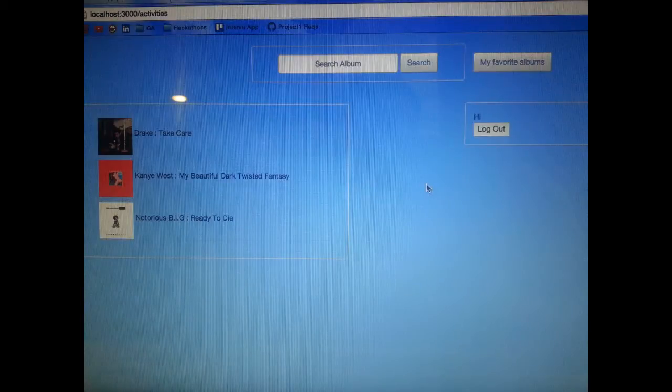After a user signs in, this is the page that is rendered. It is my activities page. This is kind of the main aspect of the app. As you can see, I have 3 albums hard-coded onto the page. And from here, ideally, I would like to click the albums and have a video rendered of the artist talking about the album from YouTube.